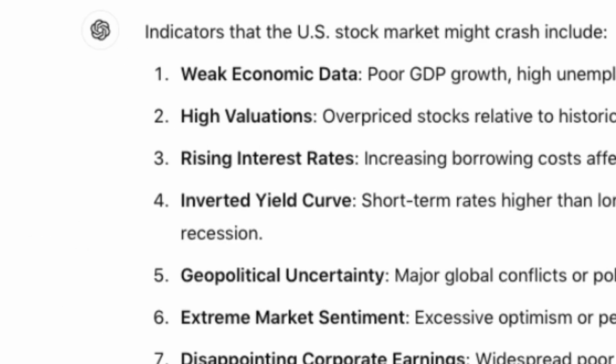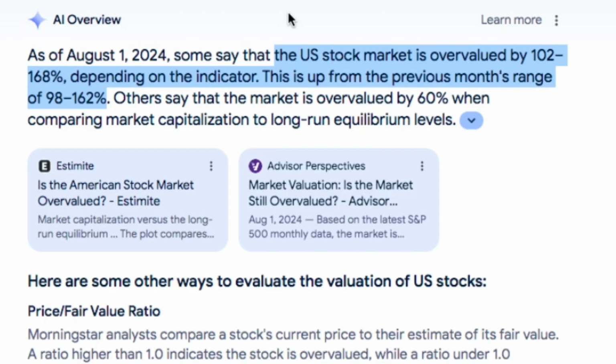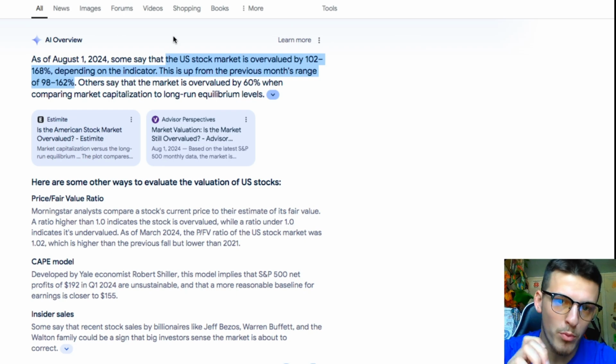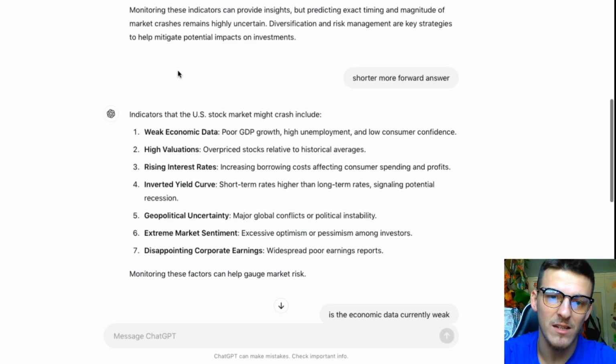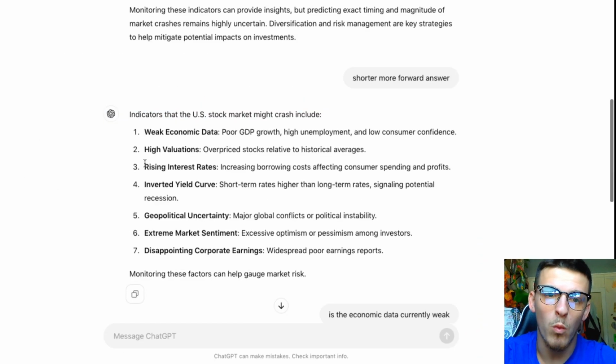Next up, high valuations. The US stock market as of 2024, August 1st, is overvalued by 102 to 168% depending on the indicator. This is up from the previous month's range of 98% to 162%. In other words, several different indicators imply that at minimum, the stock market is overvalued by over 102%, and we have seen that in stocks recently trading way out of their peg. So overpriced stocks relative to historical changes? Absolutely. Check 1, check 2.